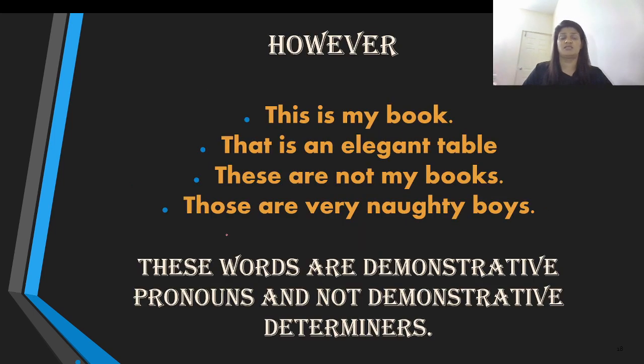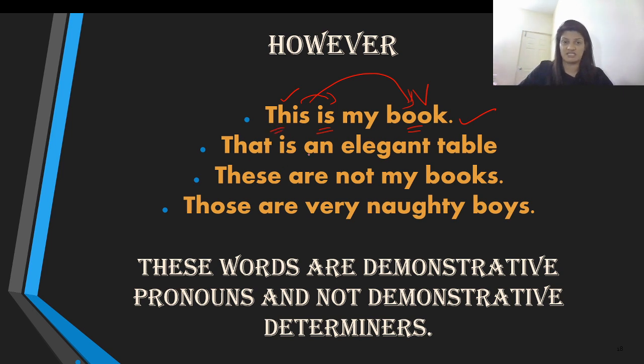But suppose you have a statement like this is my book. Here is where you have your demonstrative word. Do you see any noun over here? You do not. You see a verb. The noun is at the end, far away from the demonstrative word, right?